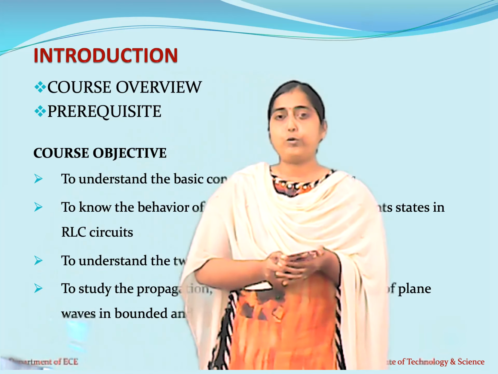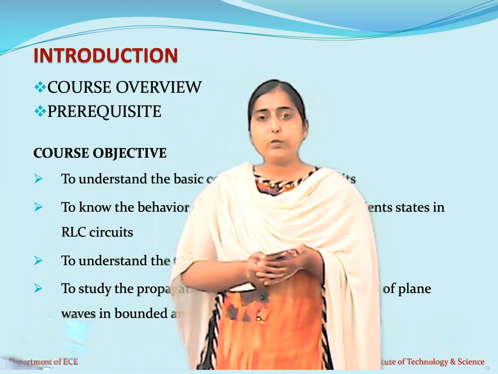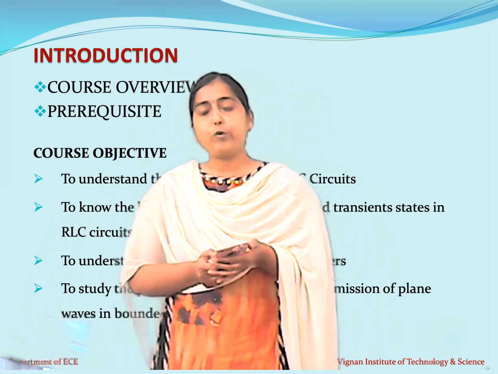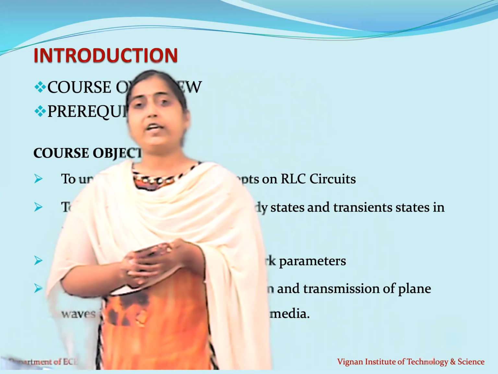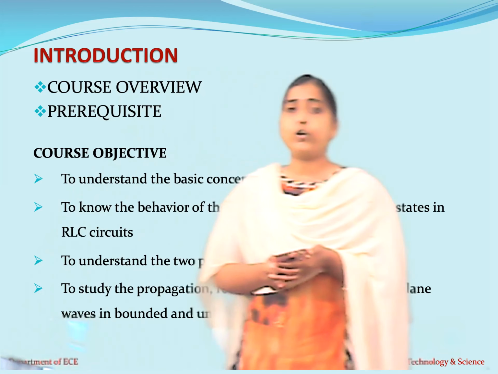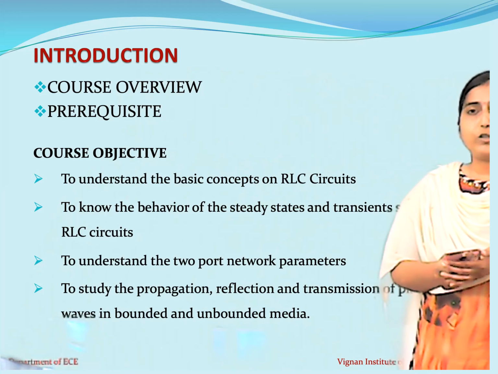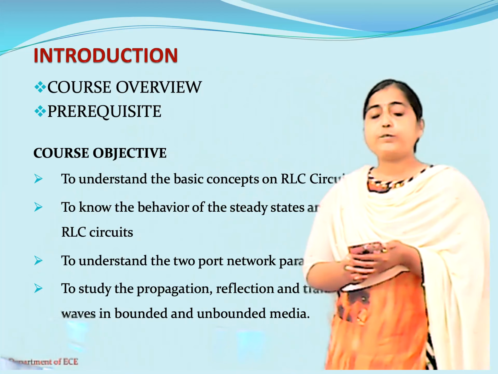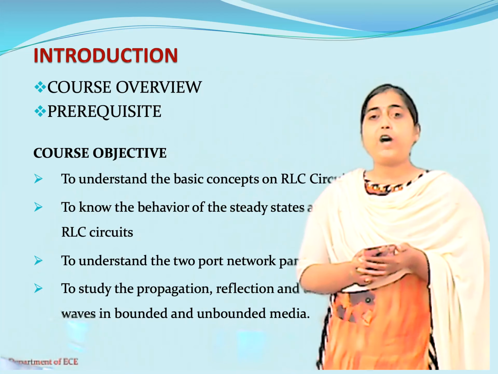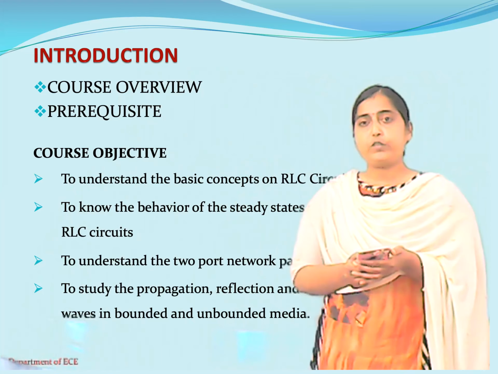That is, emitter base junction will act as an input port and collector base junction will act as an output port. So any such network which has 2 ports, one acts as an input port and another one acts as an output port, can be used as a 2-port network. So the third objective of this course is to understand about the 2-port network parameters.